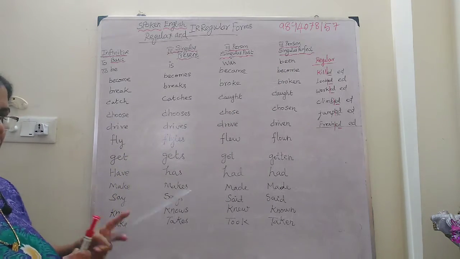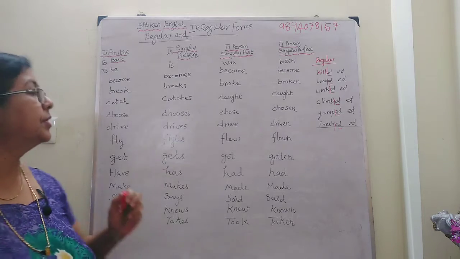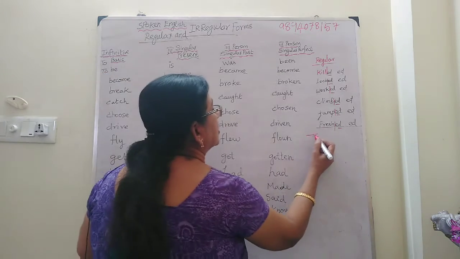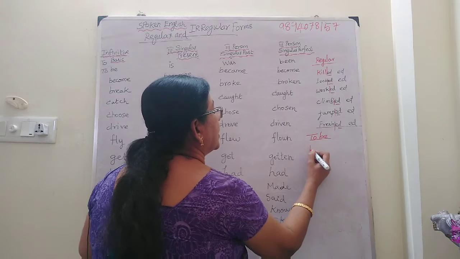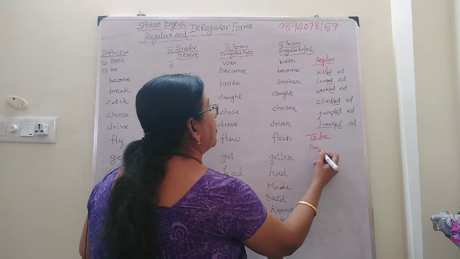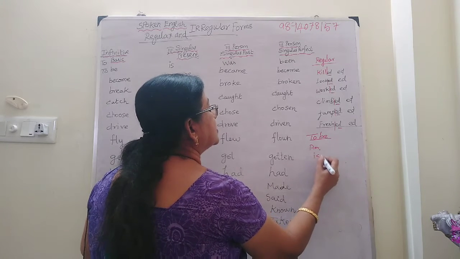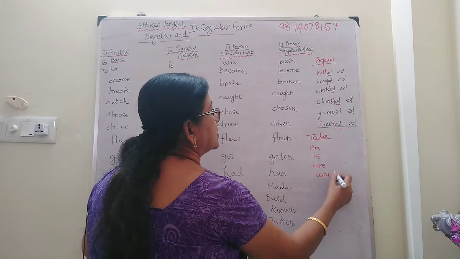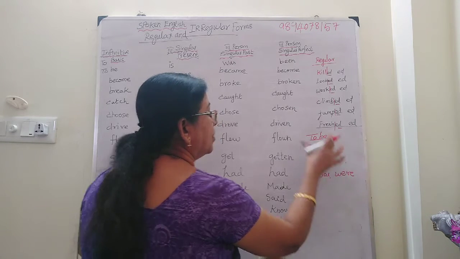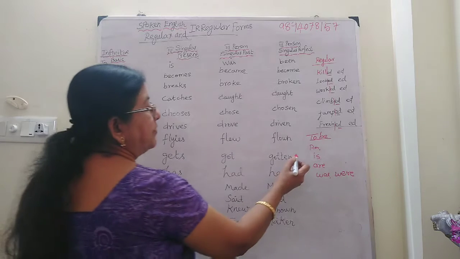So what do you mean by to be form? To be form means, what forms? Am, is, are, was, were. These are all helping verb forms. I we use with am.